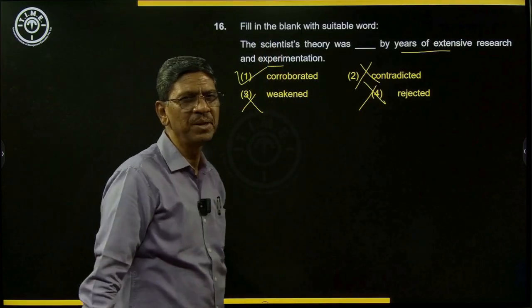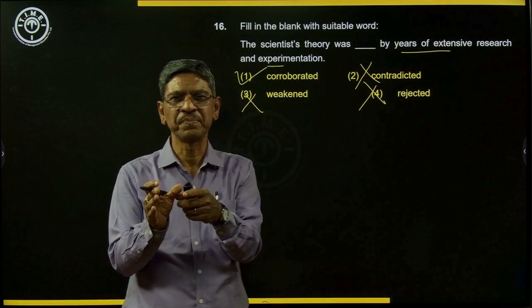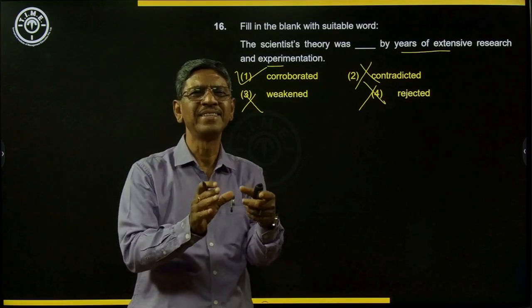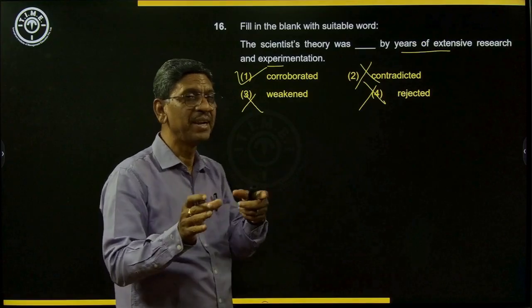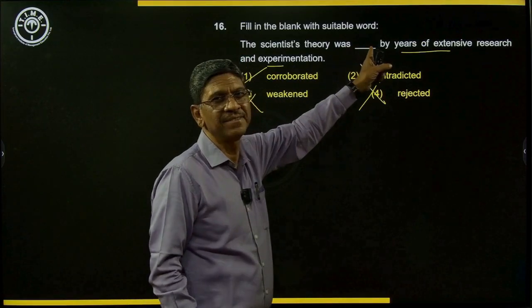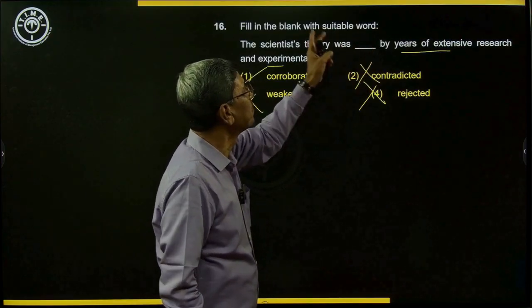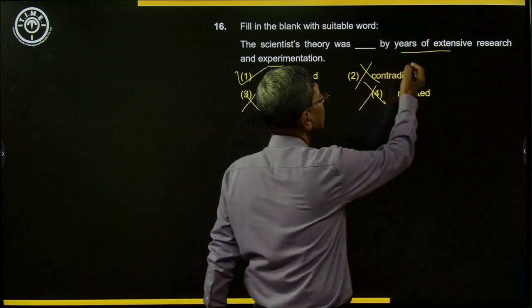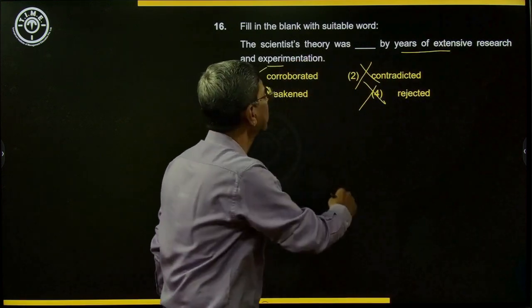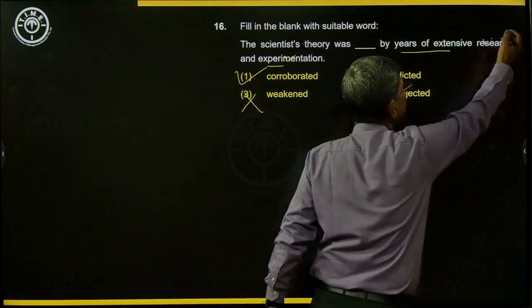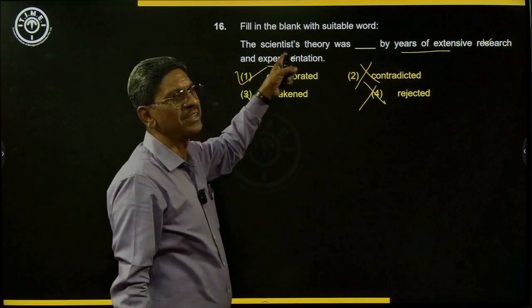Corroborate actually means to match, to agree with what has been said, or what has been done earlier. So the scientist's theory was corroborated. It matched, it worked, it agrees, by years of extensive research and experimentation. The experimentation endorsed, the research also endorsed his theory.